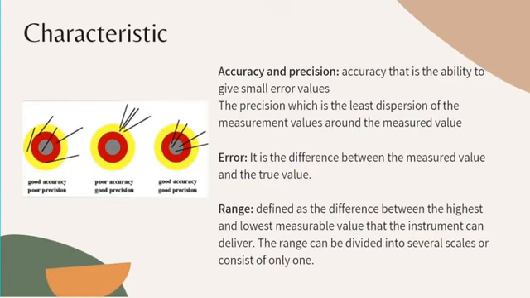The precision, which is the less dispersion of the measurement values around the measured value. Error, it's the difference between the measured value and the true value. Range, defined as the difference between the highest and lowest measurement value that the instrument can deliver. The range can be divided into several scales or consist of only one.